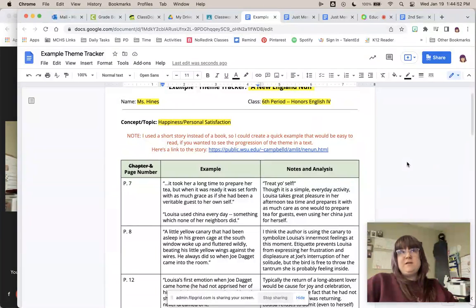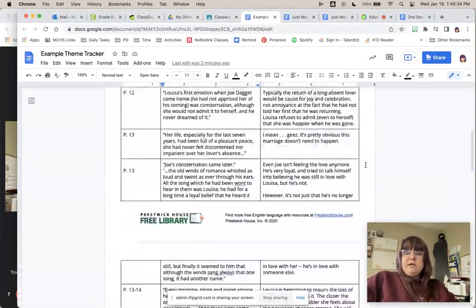And we also discover that he had actually fallen in love with somebody else. But they both felt like they had to keep the promise that they had made to each other 15 years before. So even though she no longer wanted to marry Joe, and it actually kind of stressed her out to have him around, she felt like she couldn't break that promise. So she was going to go through with the marriage. And even though Joe was in love with somebody else, he didn't think he could break the promise he made to Louisa. So he was going to marry her even though he didn't love her anymore. And so they're both kind of in this place of, well, now I'm stuck.